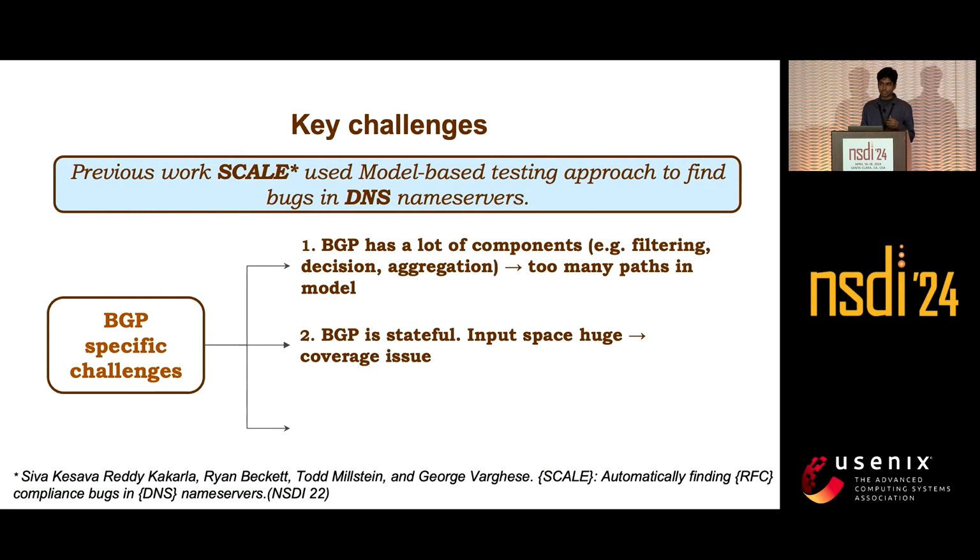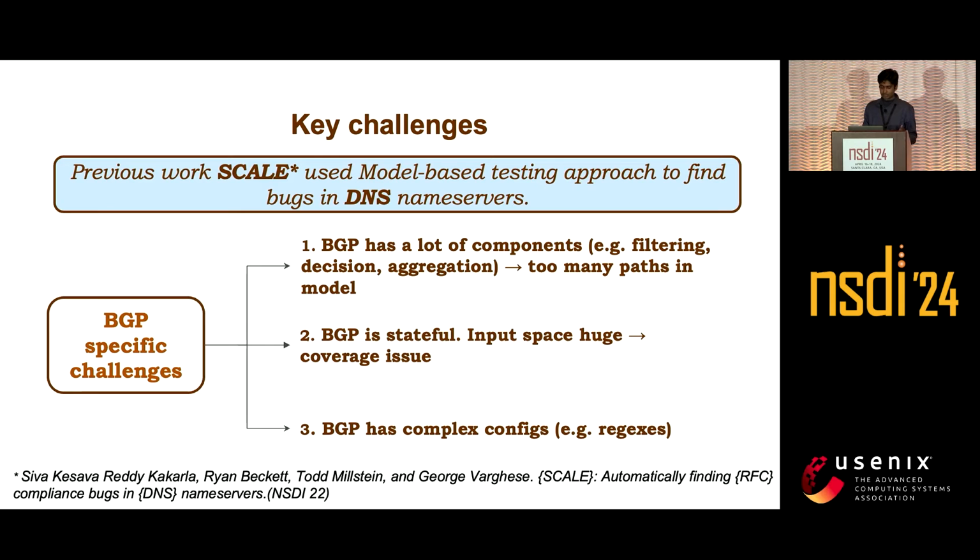In case of DNS name servers, we only had two inputs, the query and the zone file. The zone file serves as a configuration and the query is the message. But here in case of BGP, we have another input variable, which is the state. So that increases the input space, and again we get some coverage issue.